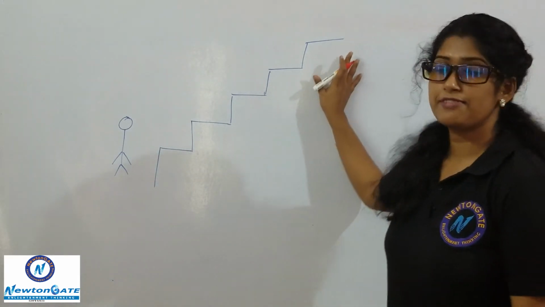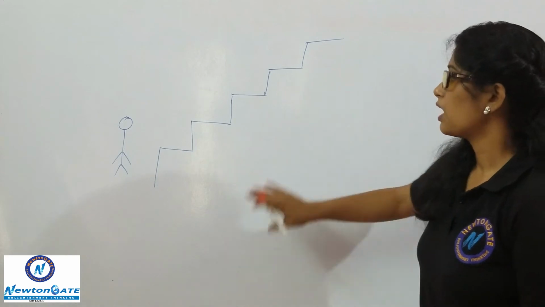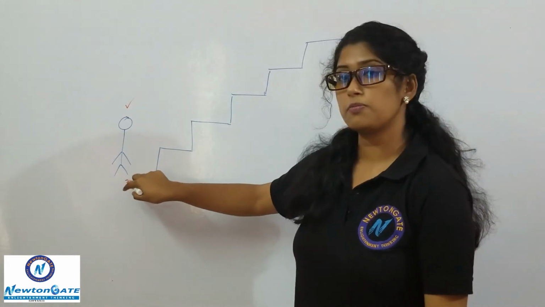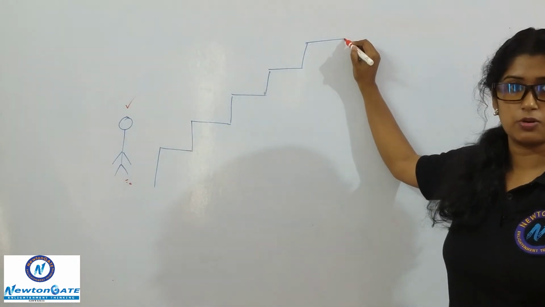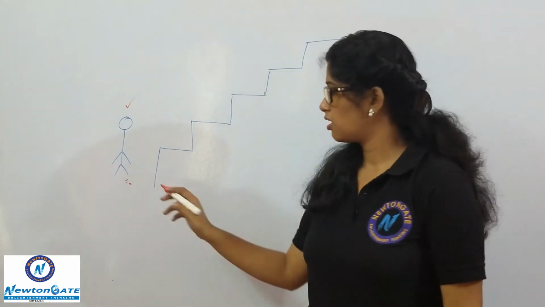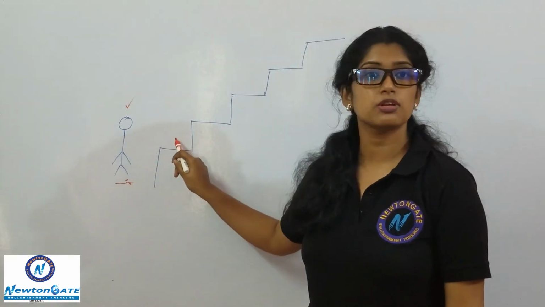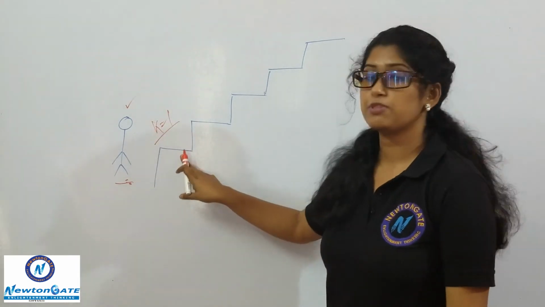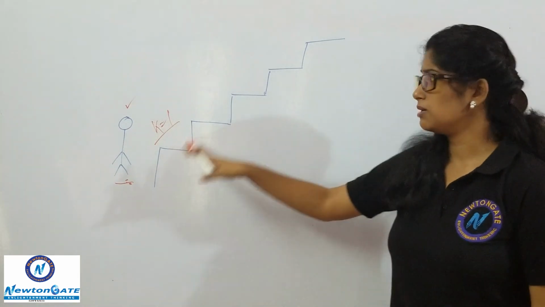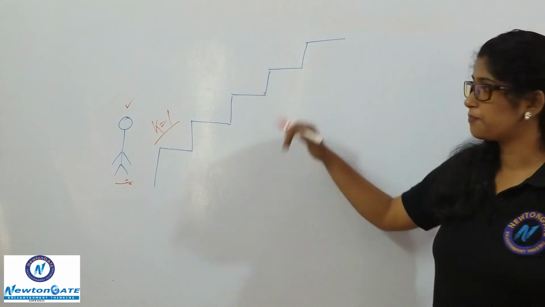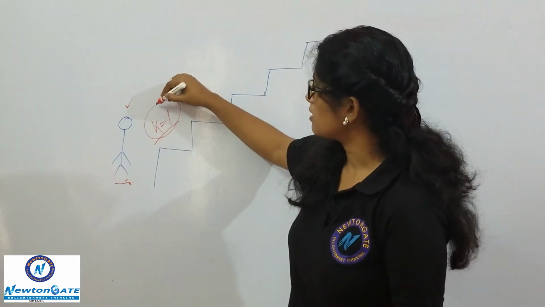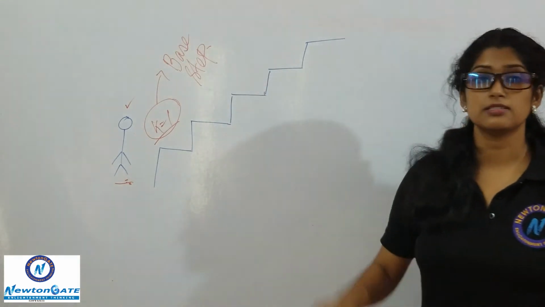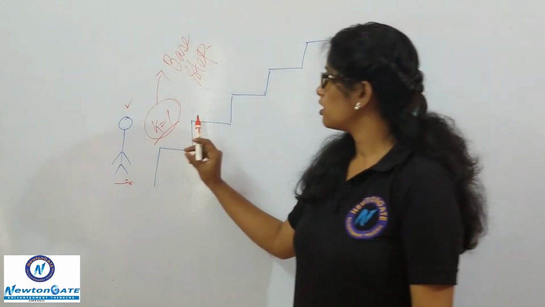For that I have taken an example of stairs. This person is standing here and has to go from this step to this step. How will it happen? The first thing is that the person has to climb the first step, that is k equal to 1. If he doesn't climb the first step, then obviously he cannot reach here. So, k equal to 1 is my base step. Now, he has reached here.